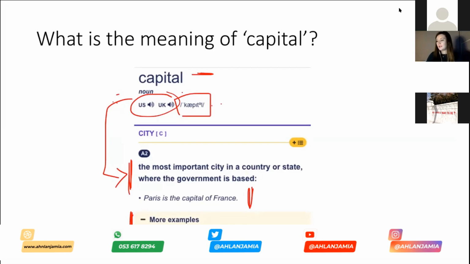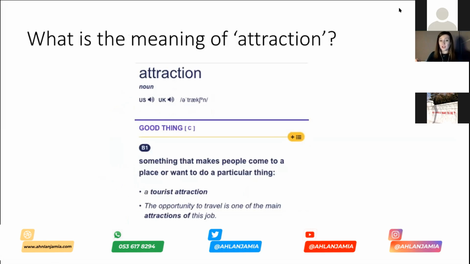Okay, let's have a look and see if we've got the meaning for attraction. So again, we've got the part of speech, the pronunciation, and how we say it in the phonemic script. We've got the basic definition, and then we've got something that's got a little bit more detail. Okay, so something that makes people come to a place or want to do a particular thing. Now, attraction also has another meaning, where it's an attraction that we have to perhaps a person or a thing, and it means that we find that thing beautiful, we like them. Okay,